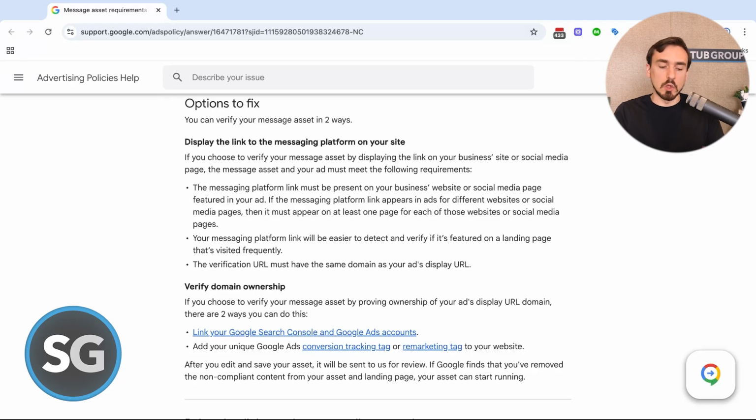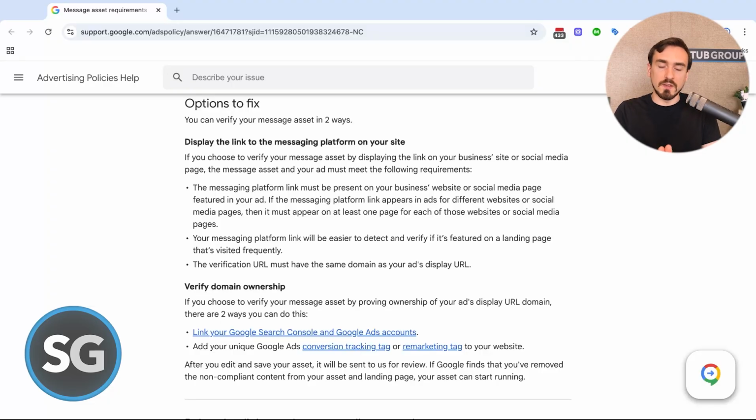The second is that your messaging platform link will be easier for Google to detect and verify if it's featured on a landing page that's visited frequently. In other words, don't bury it on a page people never go to. If it's on a page that's more likely to be crawled by Google and that people are visiting more frequently, then Google's more likely to detect that the link is there.